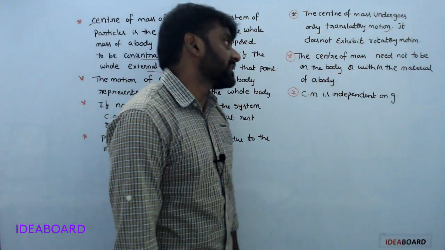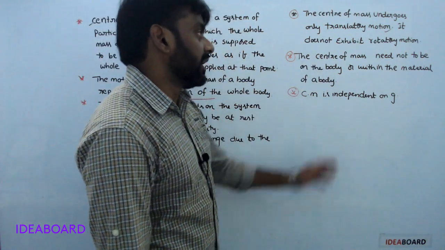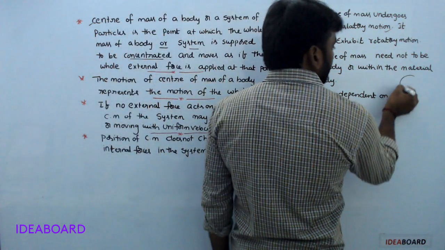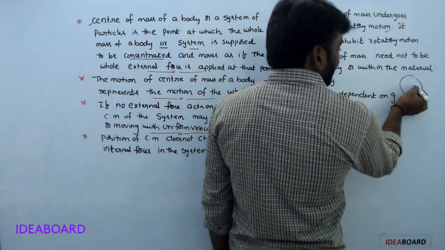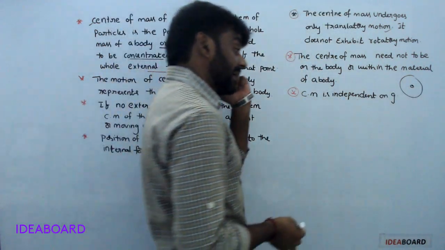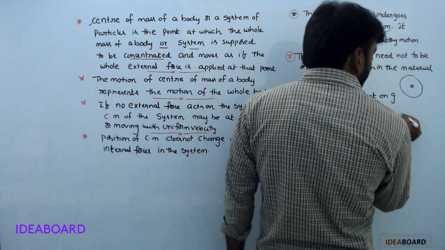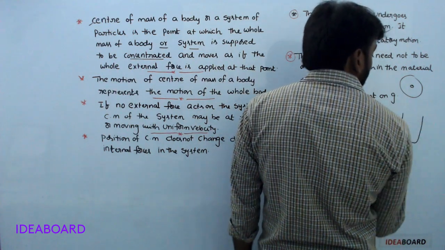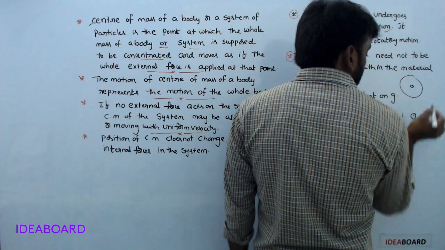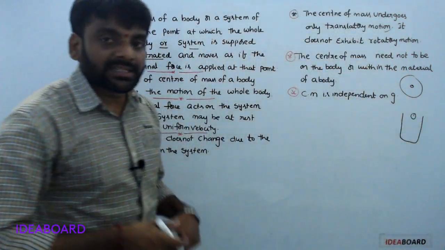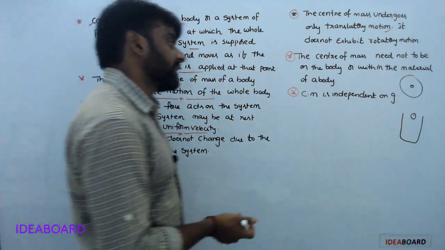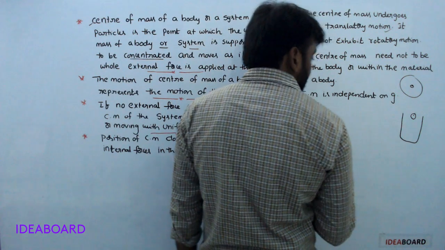Next, the center of mass need not be on the body or within the material of a body. For example, consider a ring. At this point, no mass. In certain bodies like a horseshoe or bar magnet, the center of mass is outside, where mass does not exist. In some cases mass exists, in some cases mass does not exist. Center of mass is independent of g.